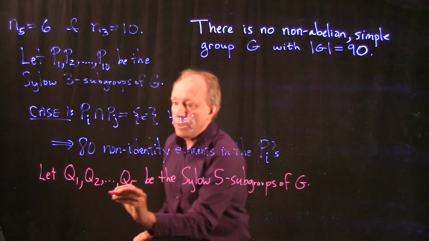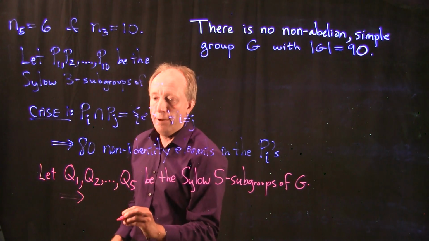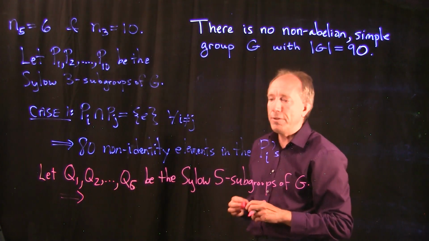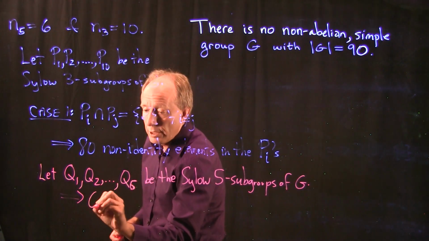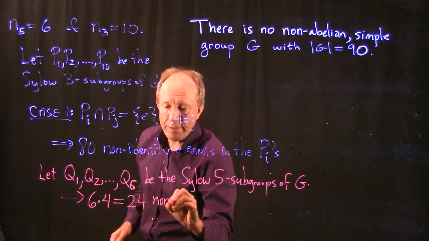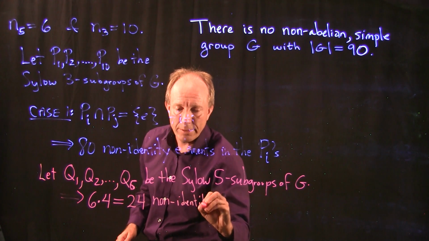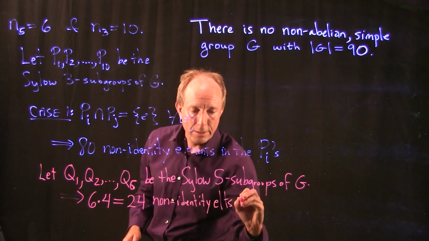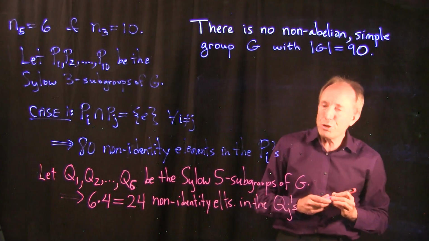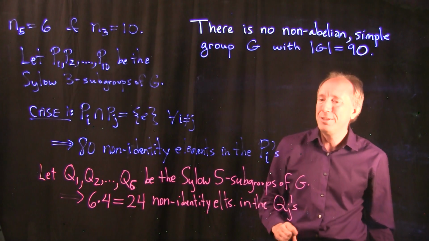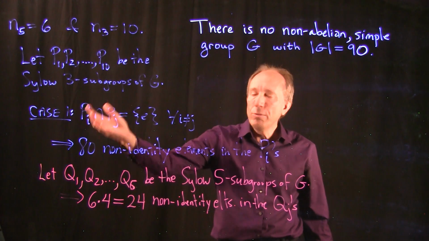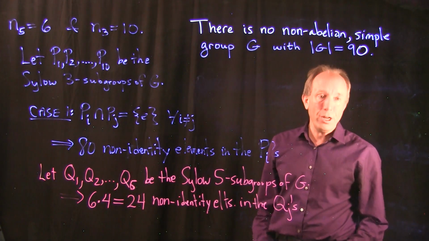There are 6 of these Sylow 5 subgroups, each producing 4 non-identity elements, so the Qs would contribute 24 non-identity elements. The Ps have already contributed 80, and that is already more than 90 elements in total.